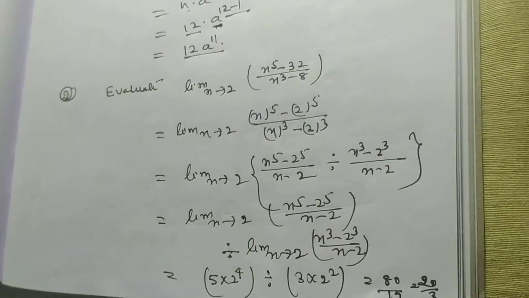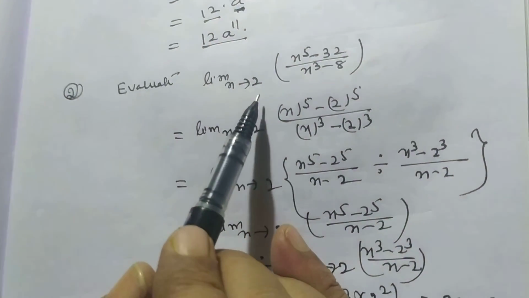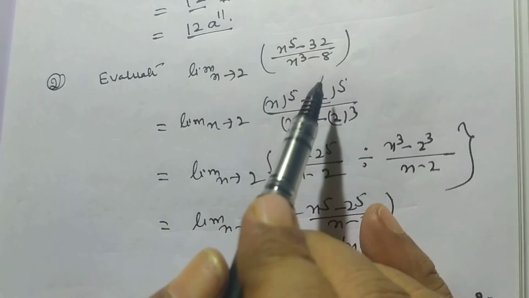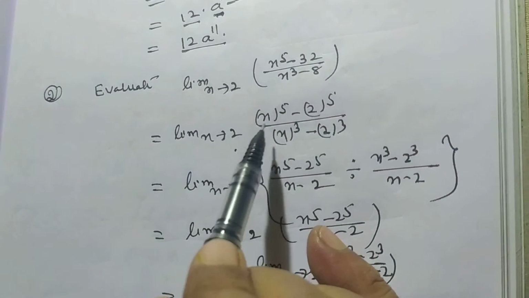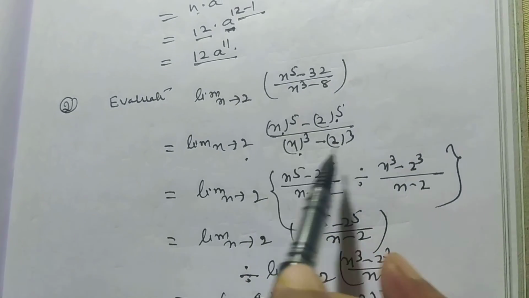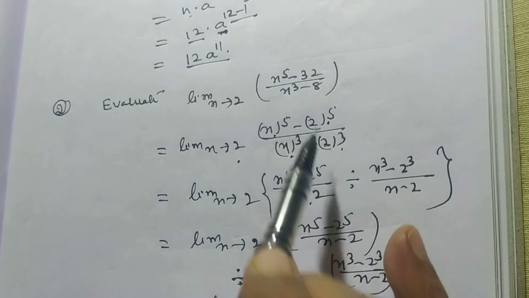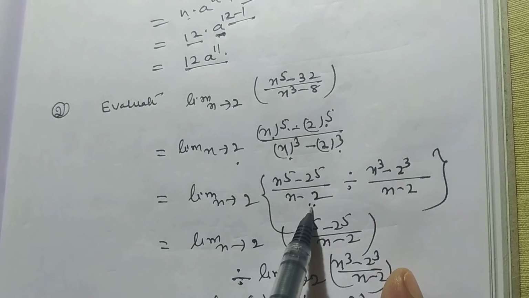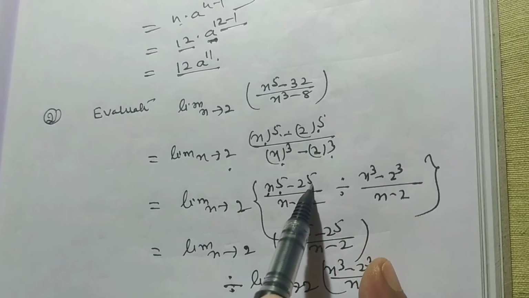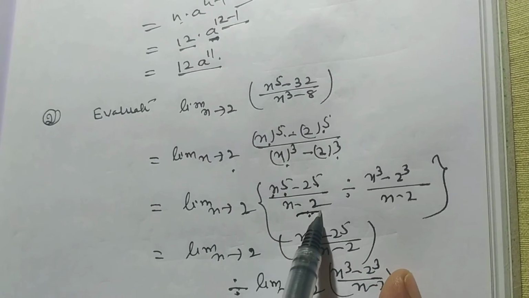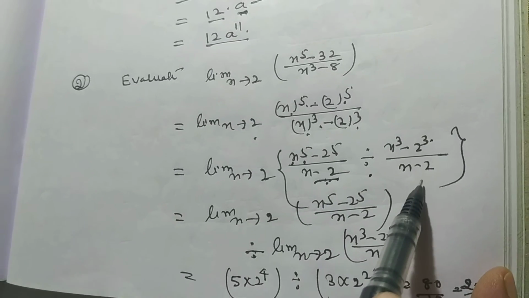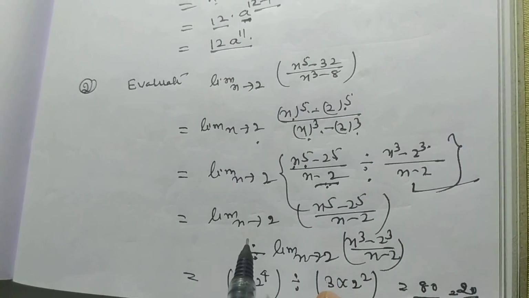So my dear students, evaluate limit x tends to 2, x to the power 5 minus 32 divided by x cube minus 8. Now we do some arrangement here: x to the power 5 minus 2 to the power 5 and x cube minus 2 cube. We divide numerator and denominator by x minus 2. Then it will be limit x tends to 2, (x to the power 5 minus 2 to the power 5) divided by x minus 2, and in the denominator (x cube minus 2 cube) divided by x minus 2.